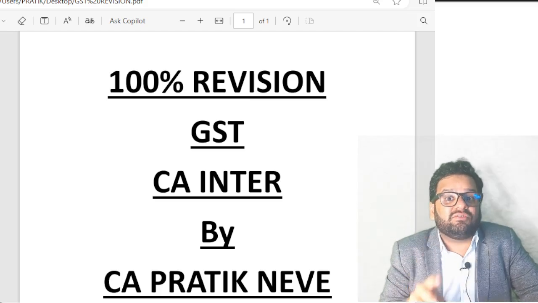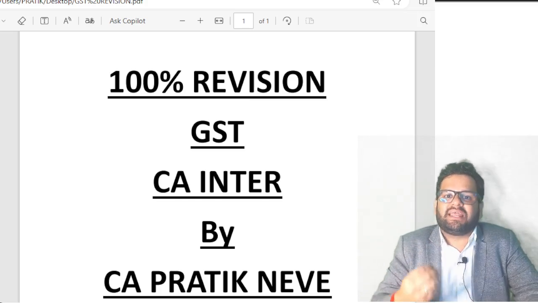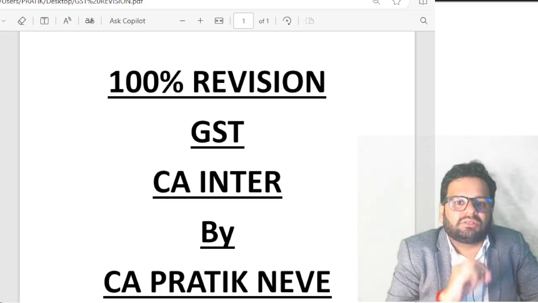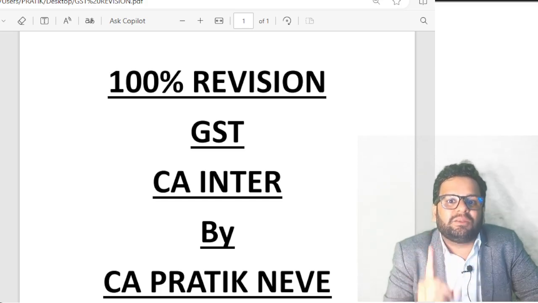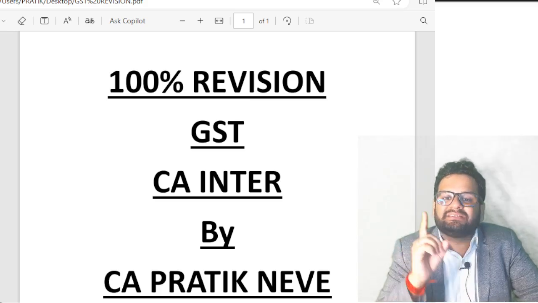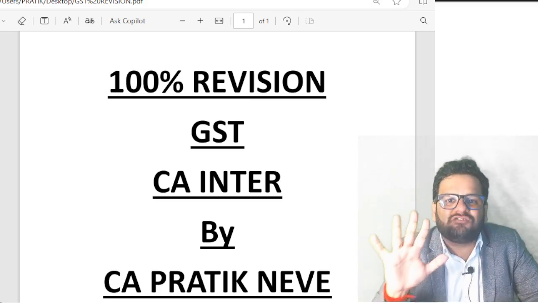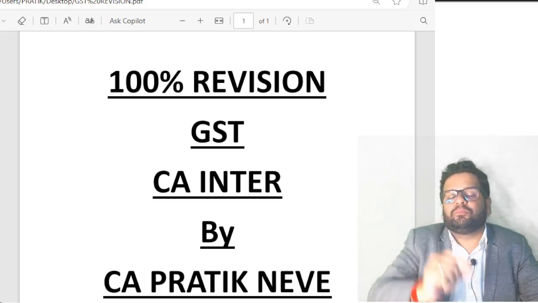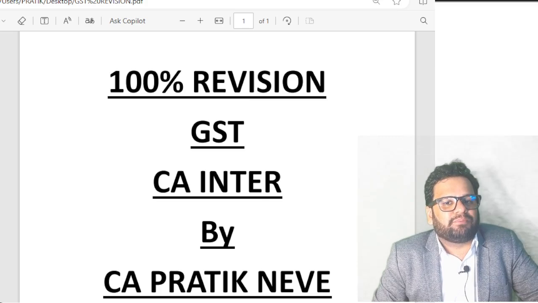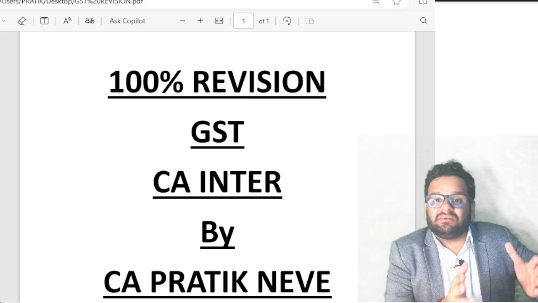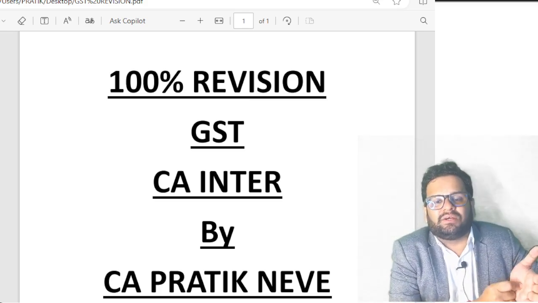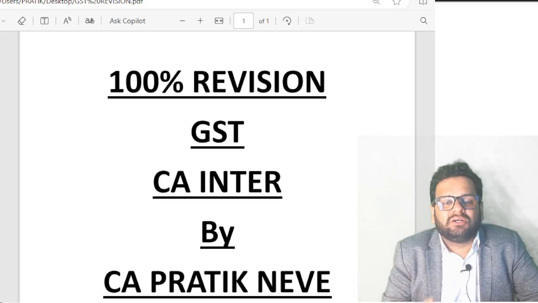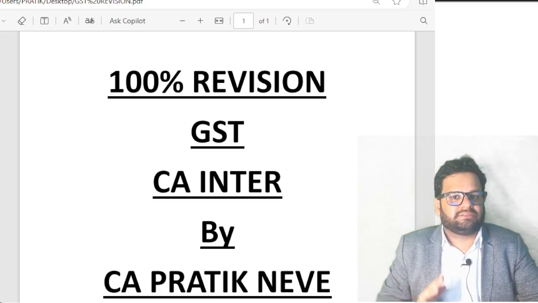Getting it? If I am eligible for the 10-1 composition scheme, then as a manufacturer, the rate of GST is 1% of total turnover. As a trader, it is 1% of taxable turnover, and as a restaurant service provider, it is 5% of turnover. Okay, but when I'm going in the 10-1 composition scheme, I have to remember one important thing. There is a limit of services that I can give. That limit of services is 10% of turnover of preceding financial year or rupees 5 lakh, whichever is higher.